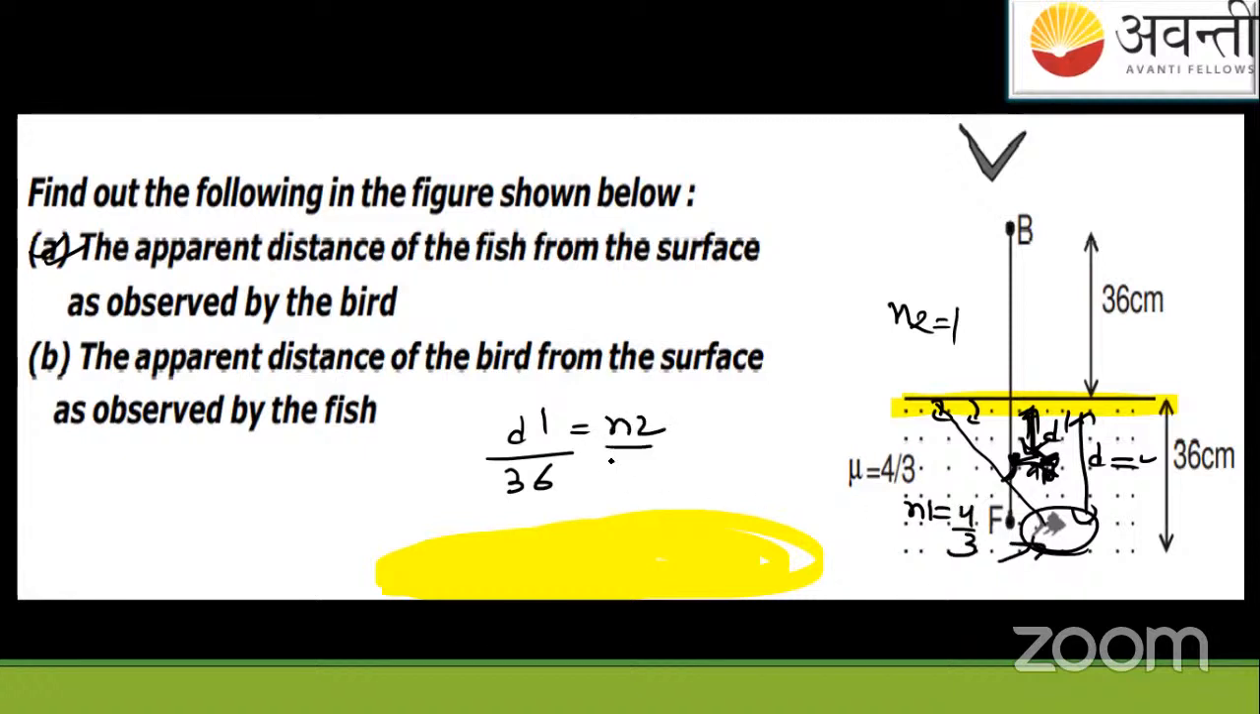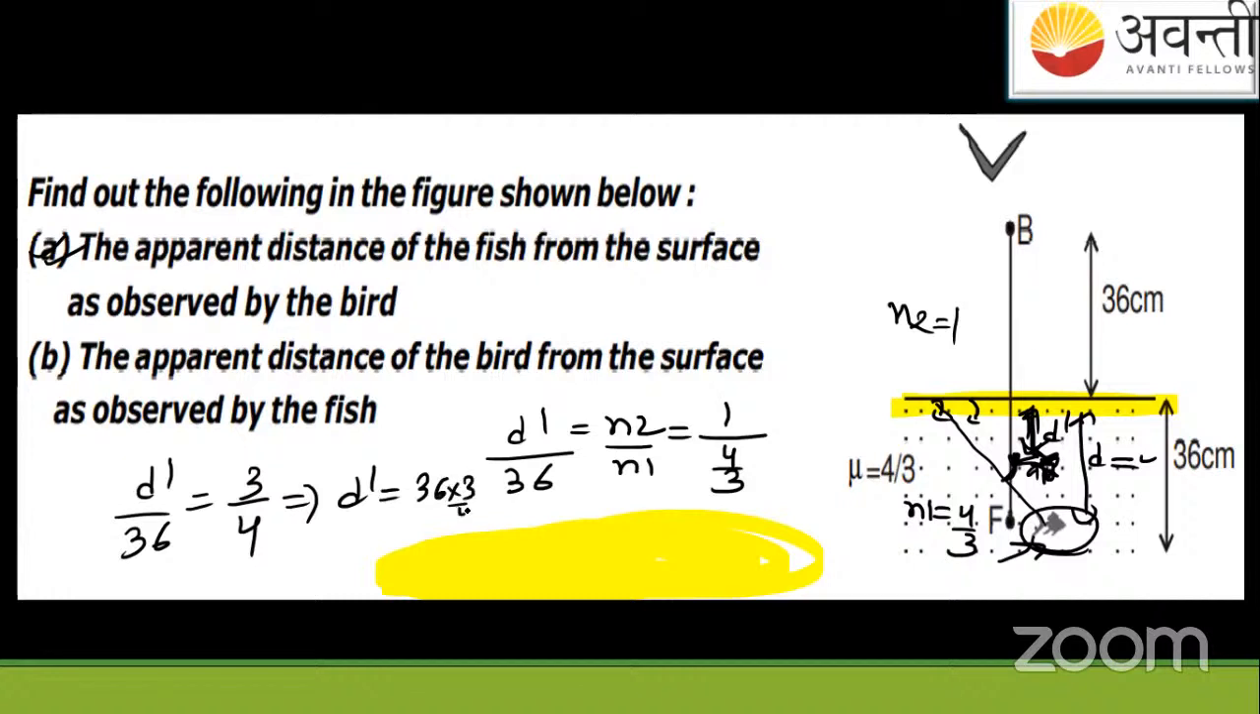So N2 upon N1, solve this question. N2 is how much? It's 1. N1 is how much? It's 4/3. So from this you'll get the answer like this. 1 upon 4/3 is how much? 3/4. When you solve for the apparent depth, you will get the answer as 36 times 3/4. It is 27 centimeter.